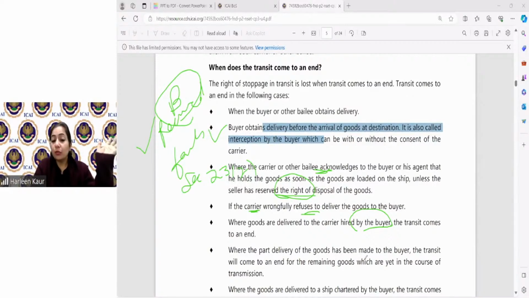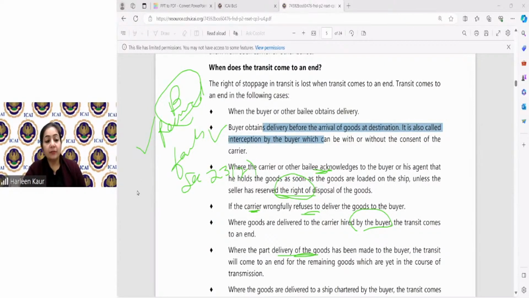Where part delivery of the goods has been made to the buyer, transit will come to an end even if they're yet in transmission. So part delivery has already been made. Now the transit will come to an end for the remaining goods. So now you can exercise, I told you in case of part delivery, section 48, where the buyer has failed to make the payment, I can order for my goods to come back. But provided I cannot take the goods back if the delivery has already been made to the buyer.